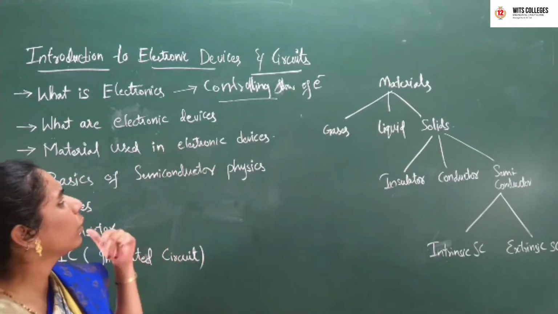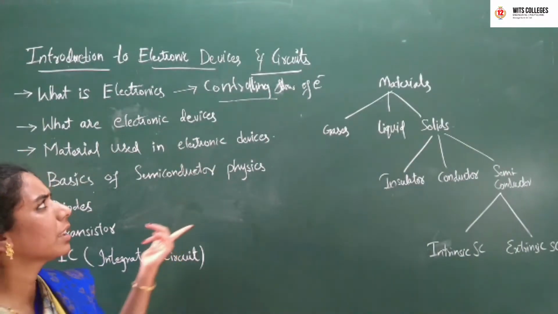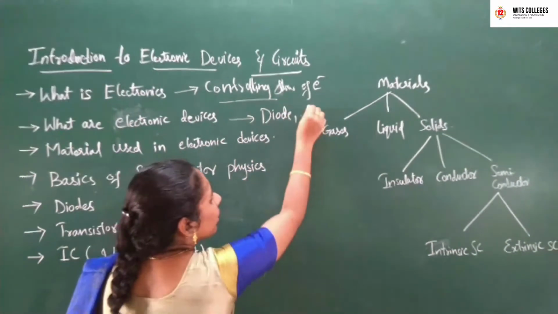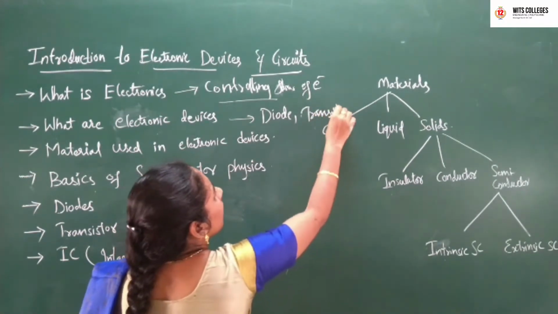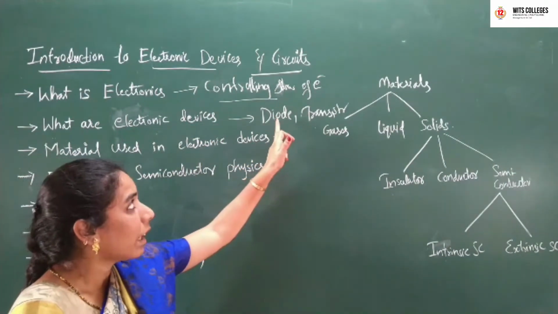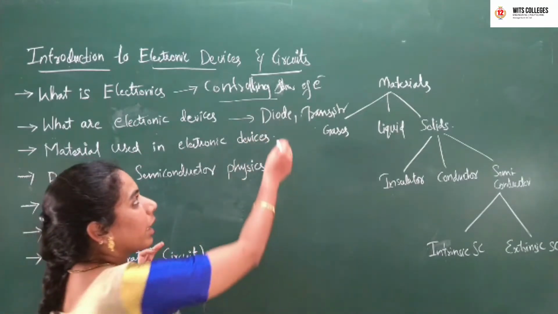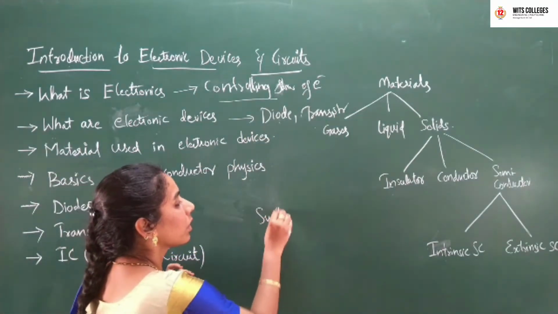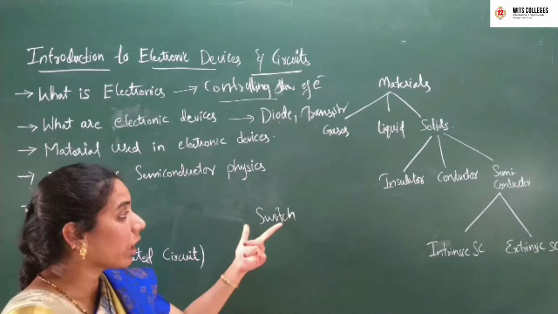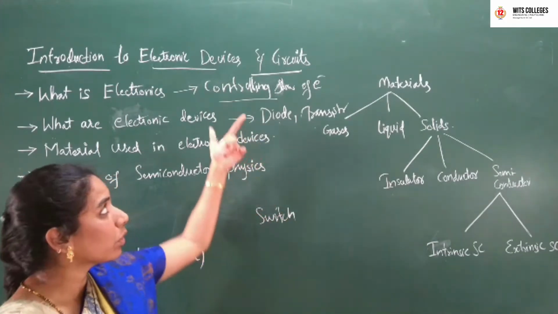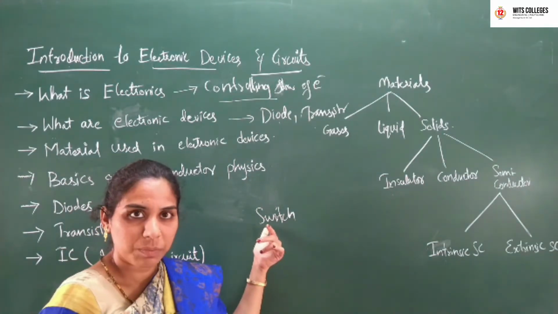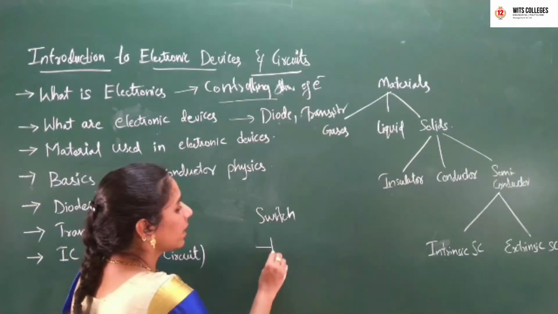So what are the electronic devices? If we take an example, it can be a diode or a transistor. The diode is a device which can act as a switch, which controls the flow of electrons. This is the symbol of a diode.